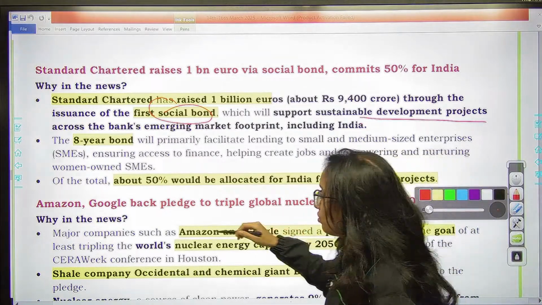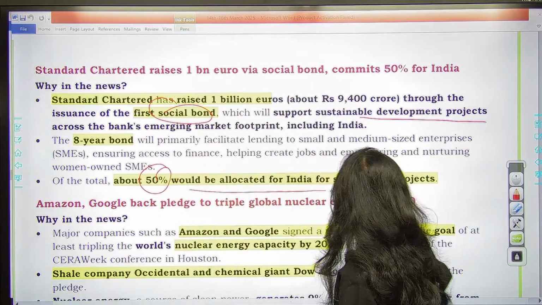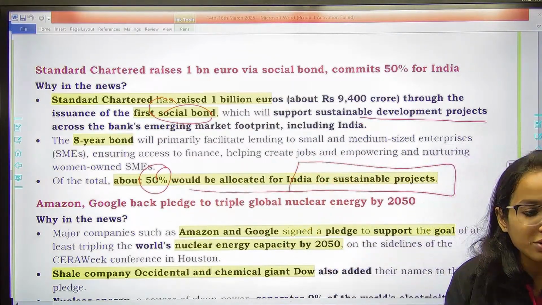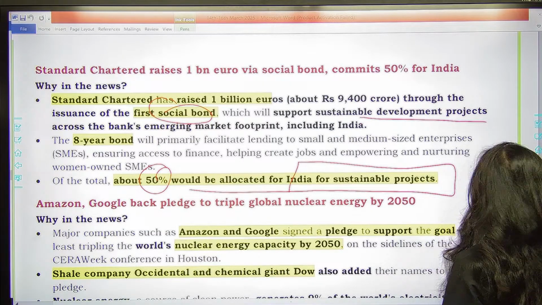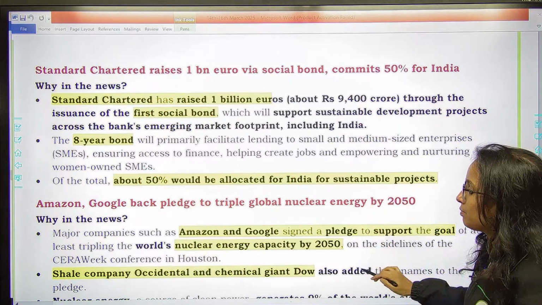Also, out of the total, about 50% would be allocated for India for sustainable projects. So that is going to be important because 50% of the fund would be allocated for India in sustainable projects.